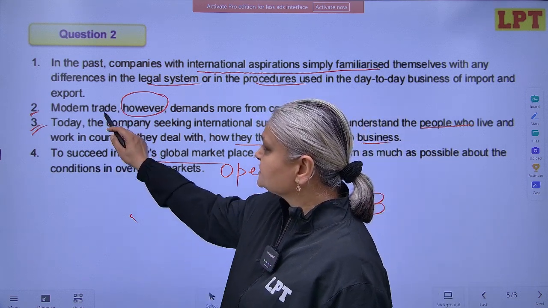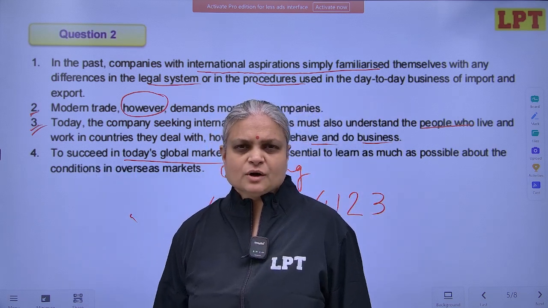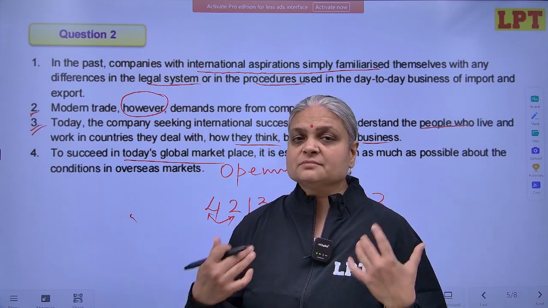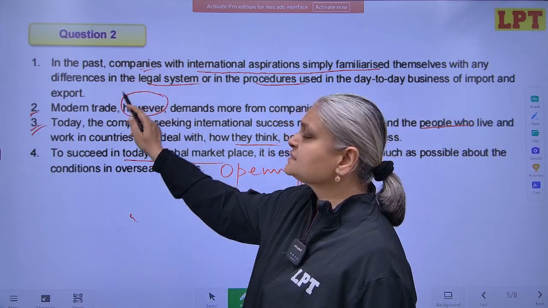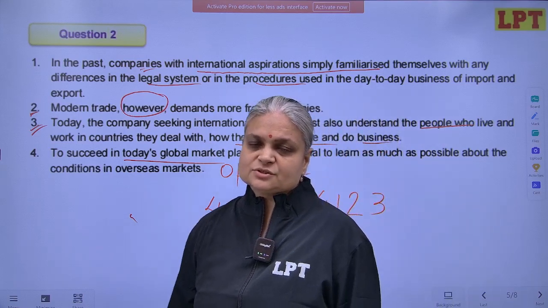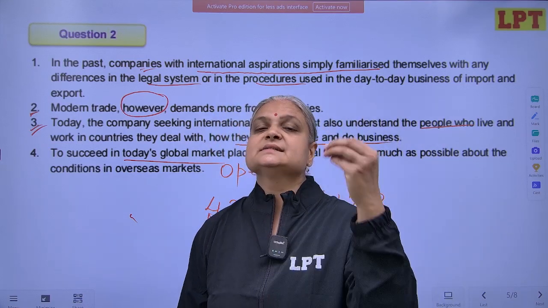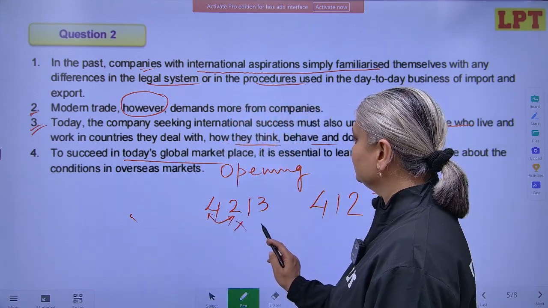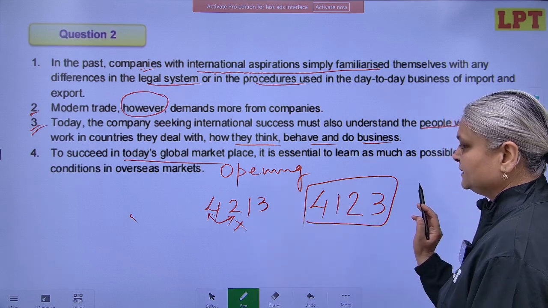But is the second sentence contradicting the fourth sentence? No, they are almost saying the same thing, that the international markets now demand much more, isn't it? So I have to introduce this previous experience of companies which was very, very limited, and now however things have changed. So it is very important that I go with 4123 and not 4213.